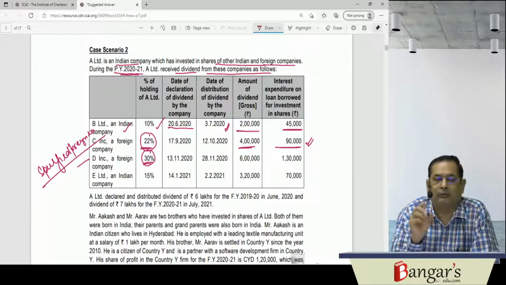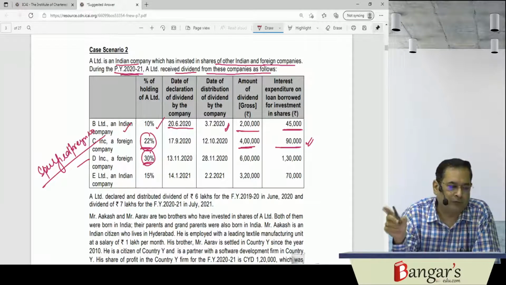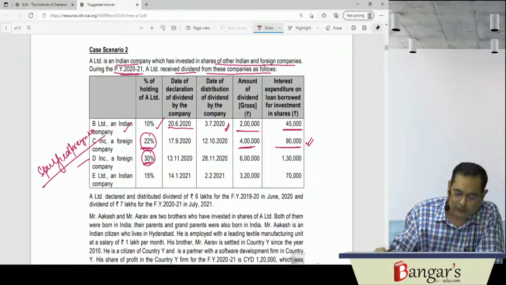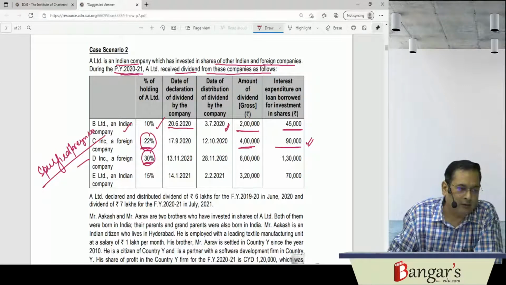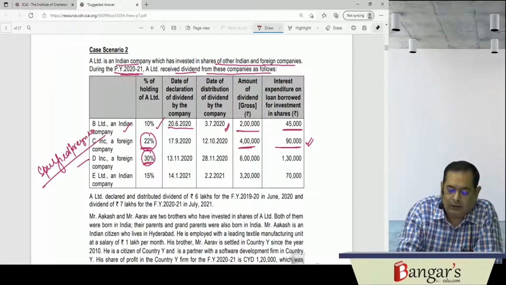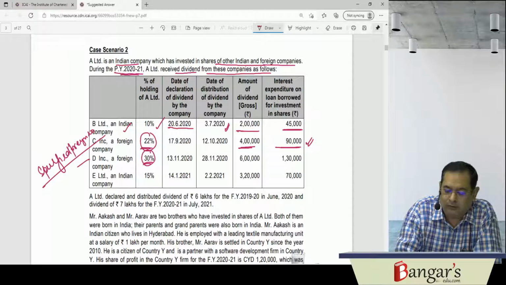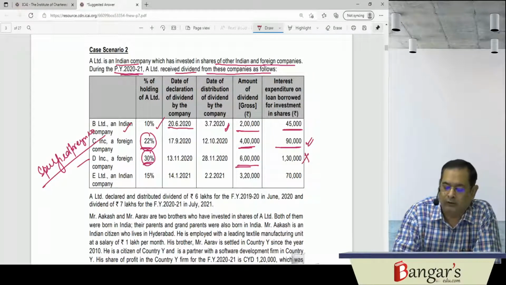That is, an Indian company holds 26% or more of the voting power in the foreign company. It becomes a specified foreign company. And here, we have received a dividend of 6 lakh rupees. The expenditure will not be deductible. Then E Limited is an Indian company.